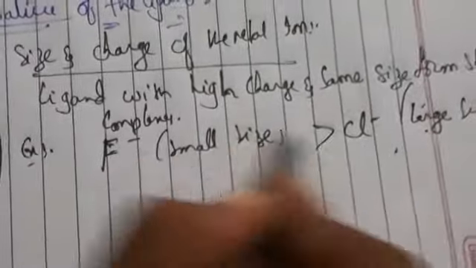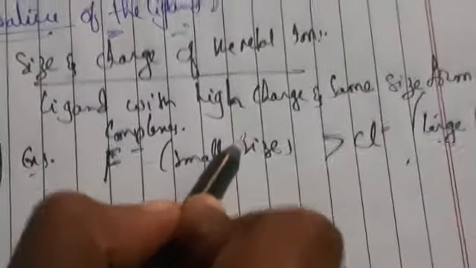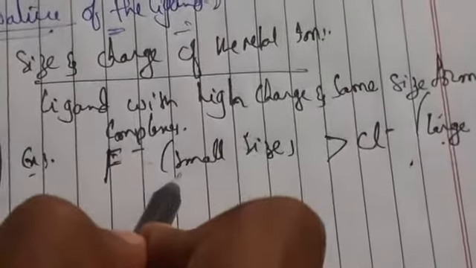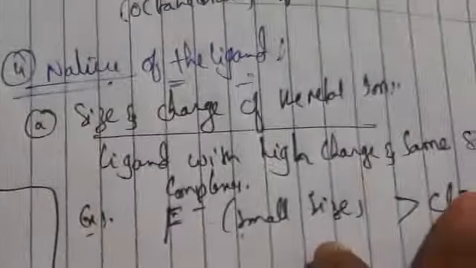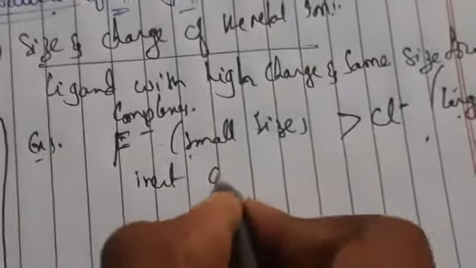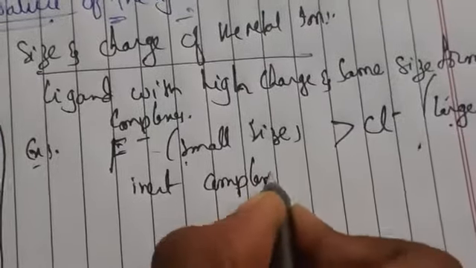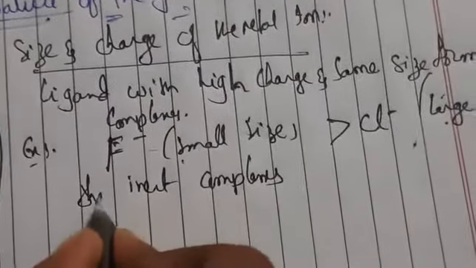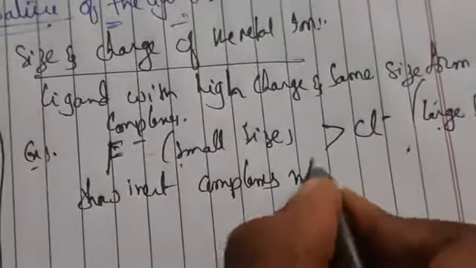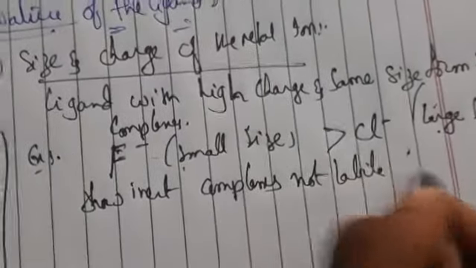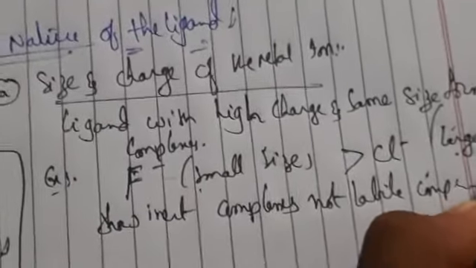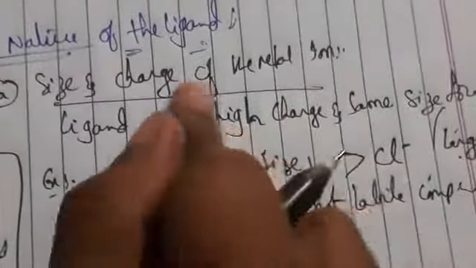So what about lability? It will show only inert complexes, not labile complex. Here we are speaking about stability.